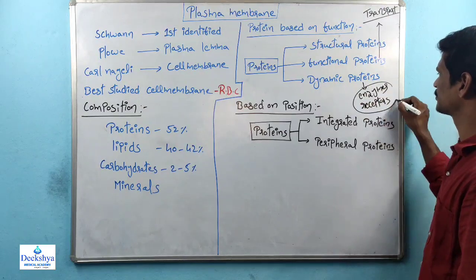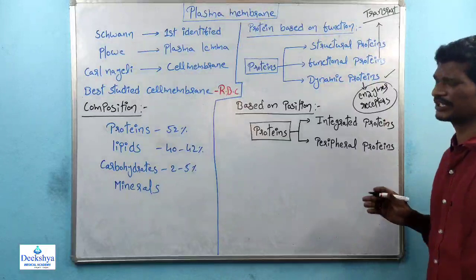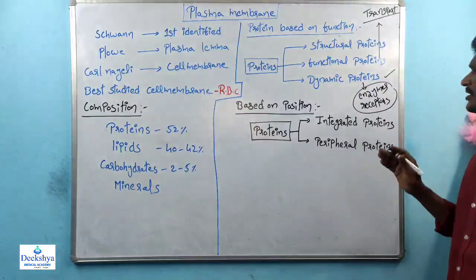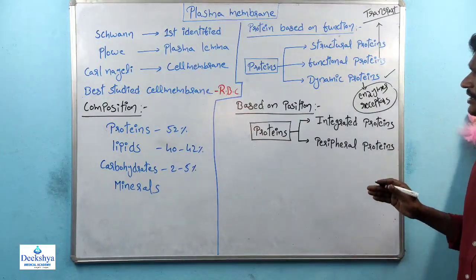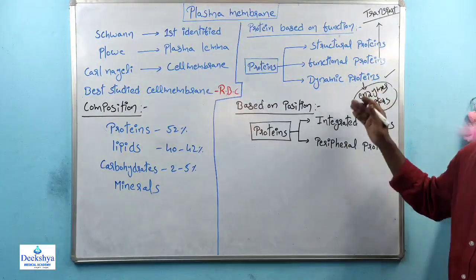So enzymes and receptors are included in the dynamic proteins. Mostly here, dynamic proteins are enzymes. In the majority of cases the dynamic proteins are enzymes, right? That is about the classification of proteins based on the function.